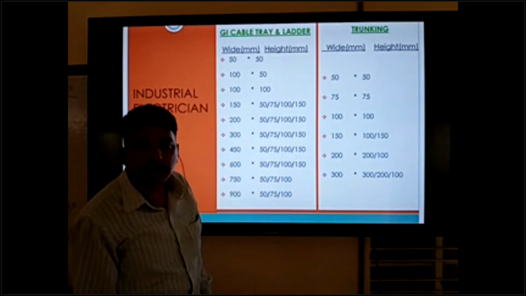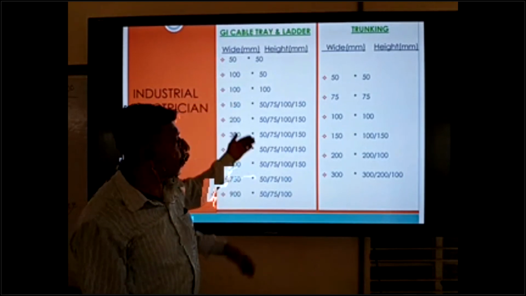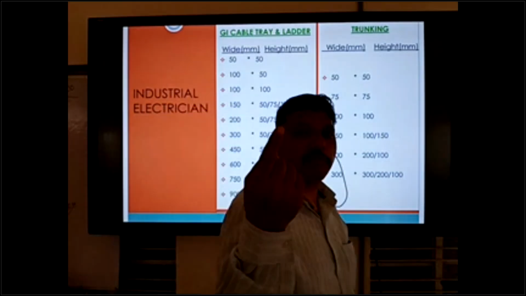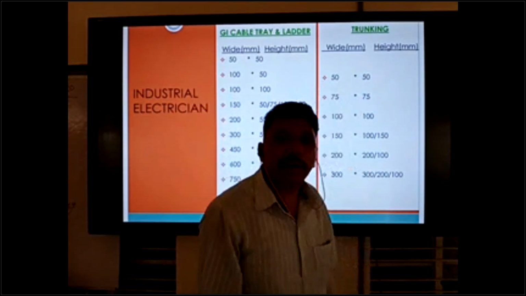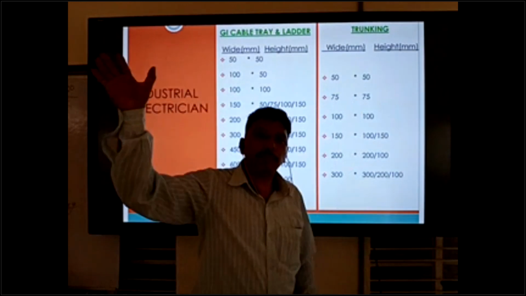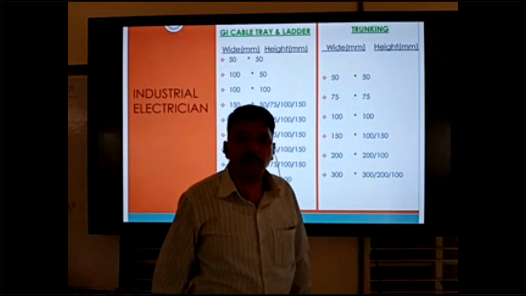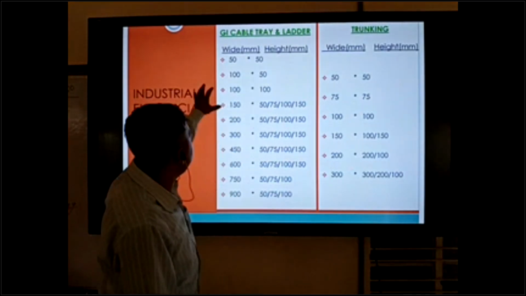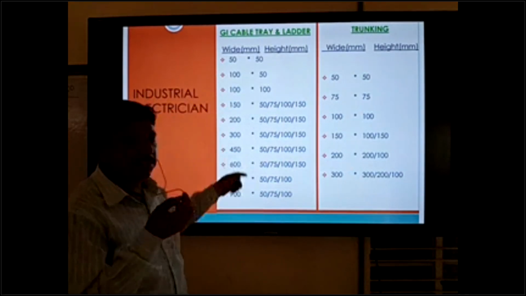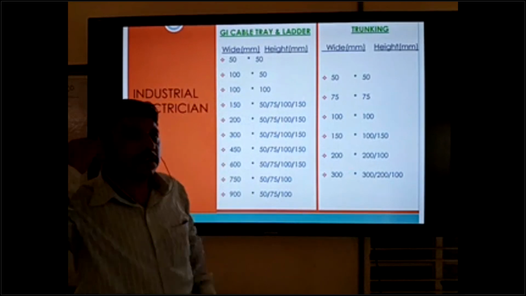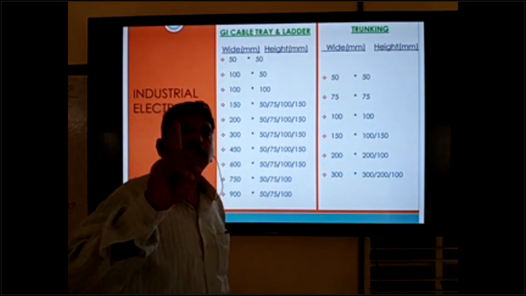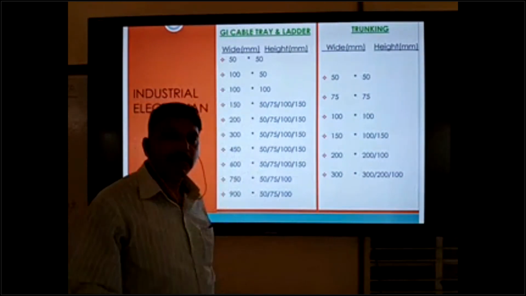In a few projects, 1% of projects, you can find 1000 mm also. This is as per requirement. 1%, I am only telling you one. 99% is coming in the same height and same base, but 1% sometimes comes in 1000 mm also.